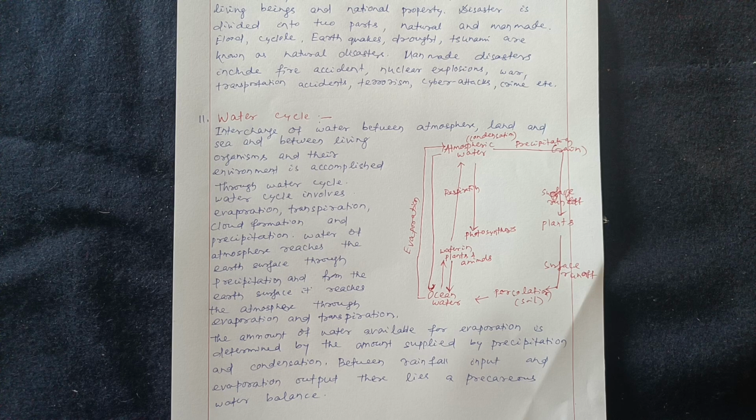In these cases we will find it through respiration and photosynthesis. Some water also evaporates to the atmosphere. So water also flows in a cyclic manner. This is about the water cycle.